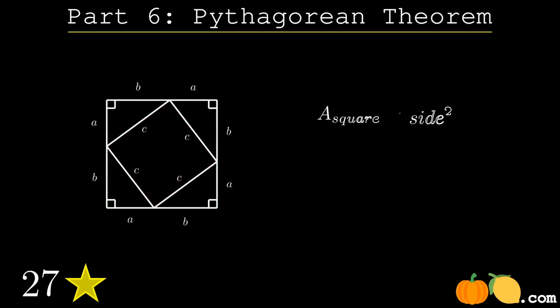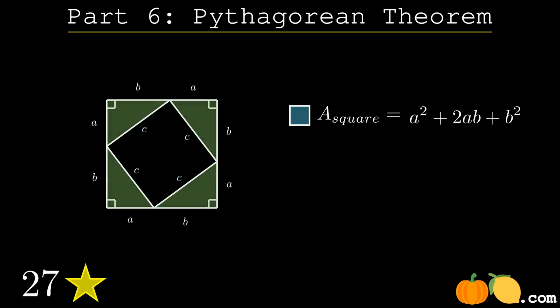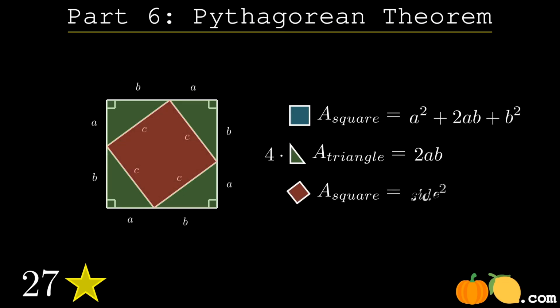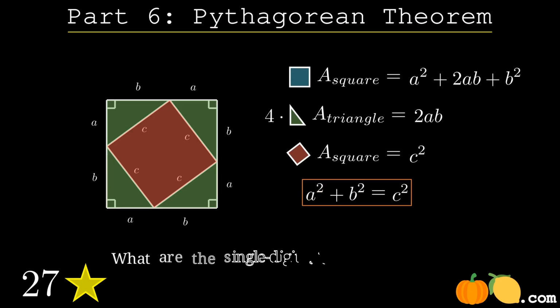We can generalize this method in order to prove Pythagorean theorem. We can prove Pythagorean theorem strictly from the area of a square equation and the area of a triangle equation. We see that the larger square equals a squared plus 2ab plus b squared. And the four right triangles and the small square combined get us 2ab plus c squared. When we compare the difference, we get a squared plus b squared equals c squared.